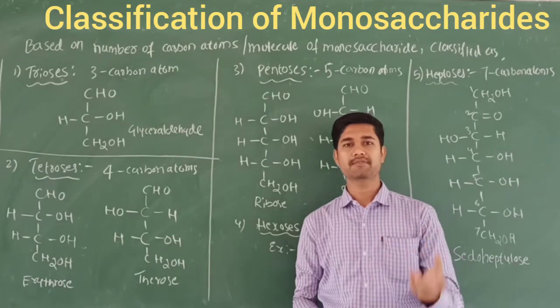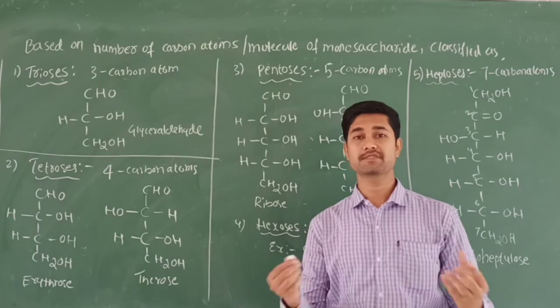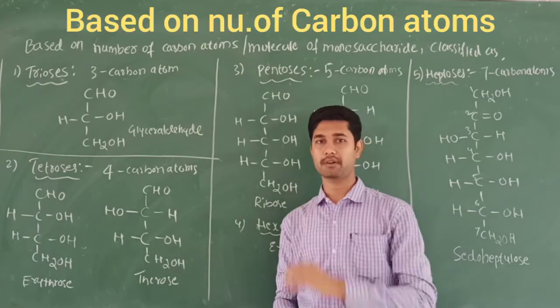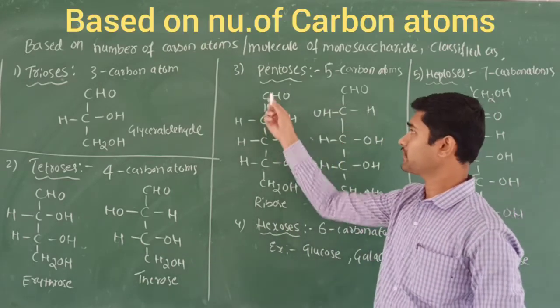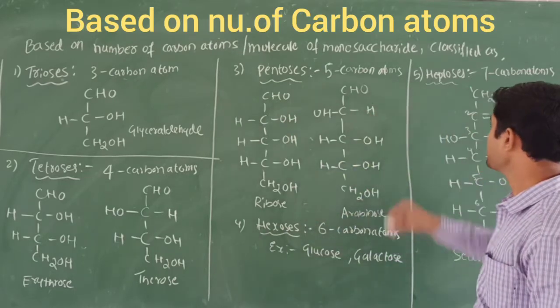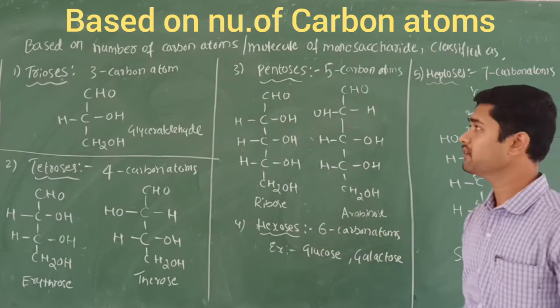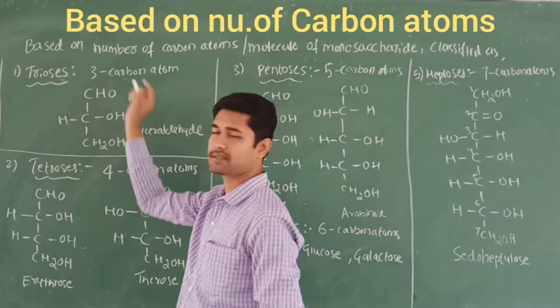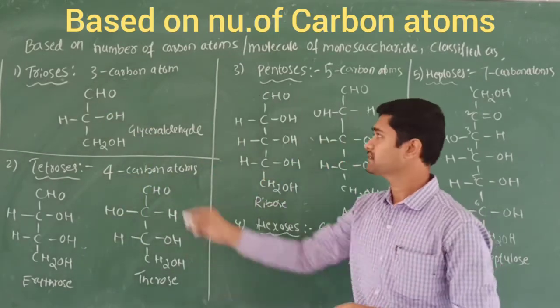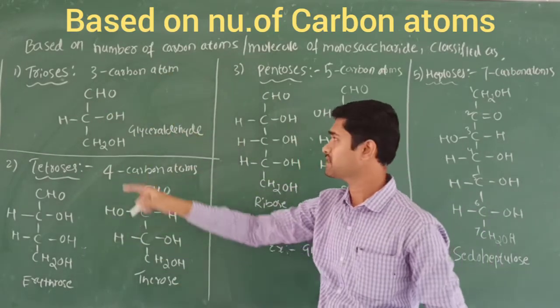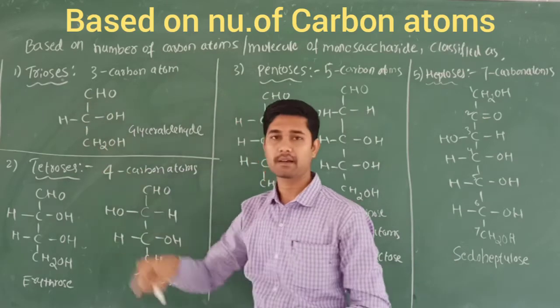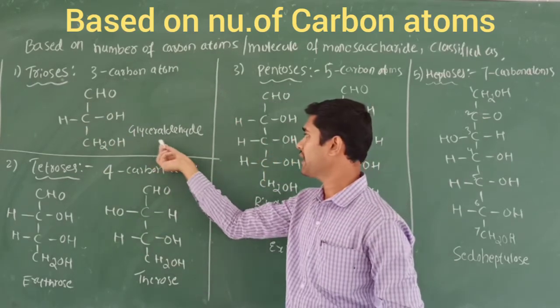Discuss the classification of the monosaccharide units, based on the number of carbon atoms. The number of carbon atoms per molecule of a monosaccharide is how we classify them. The first one is called trioses. As the name indicates, trio means 3 carbon atoms must be there: 1, 2, 3. Its name is glyceraldehyde.